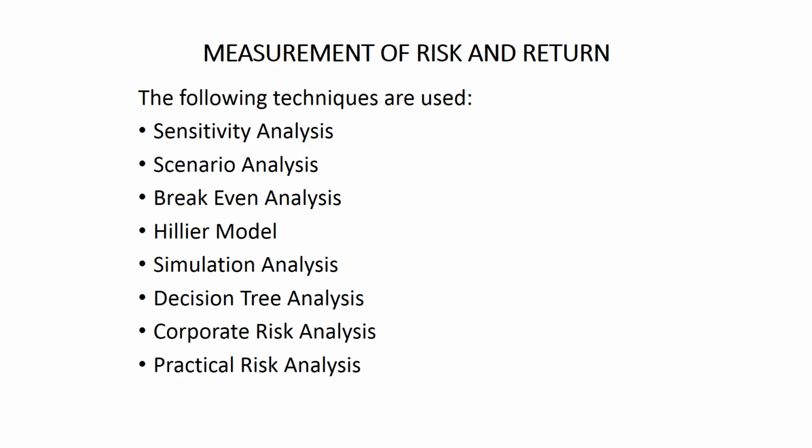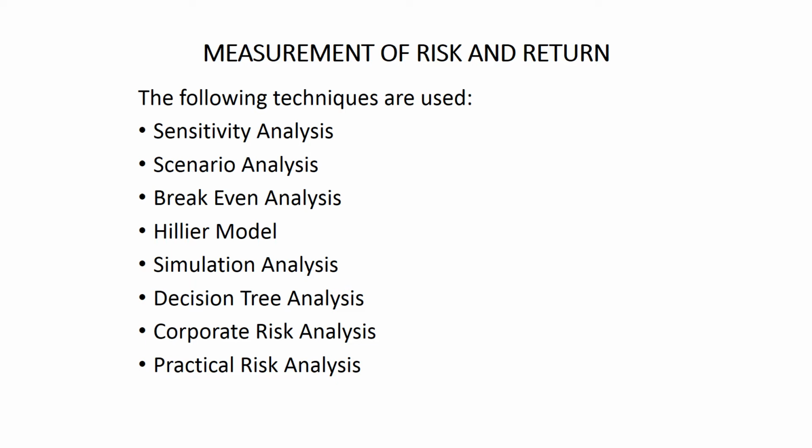So the first one is nothing but sensitivity analysis. It is also called as what if analysis or simulation analysis. So it is a way to predict the outcome of a decision given a certain range of variables. Here a range of variables will be given, you assign probability and then you will go for calculation of sensitivity analysis. So what we do here is, we create a set of variables, and by using those variables we can determine how changes in one variable affects the outcome. Those variables, how they are going to affect the outcomes.